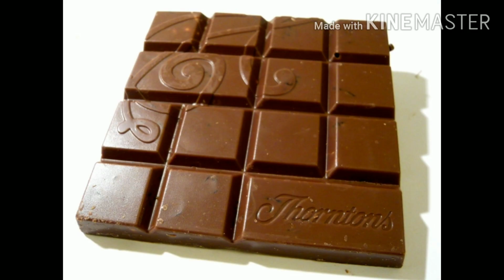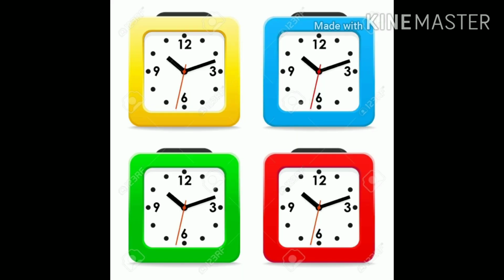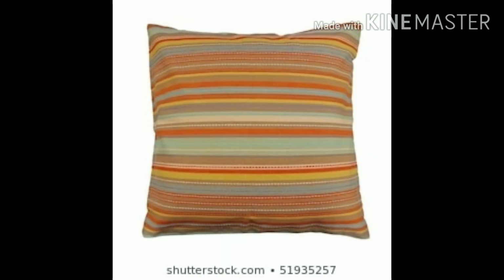The very first image is our favorite, chocolates. It is also in a square shape. Then photo frame, alarm clock, and cushion, etc. There are many more.